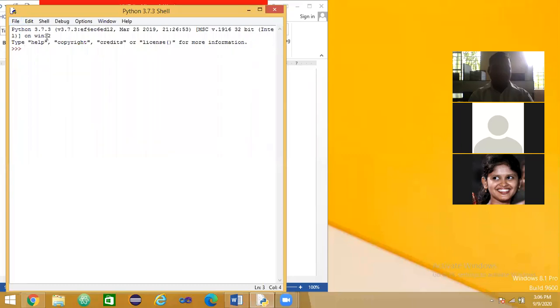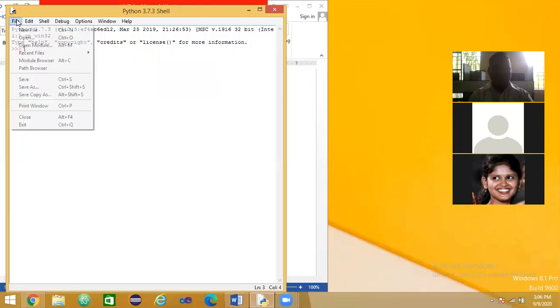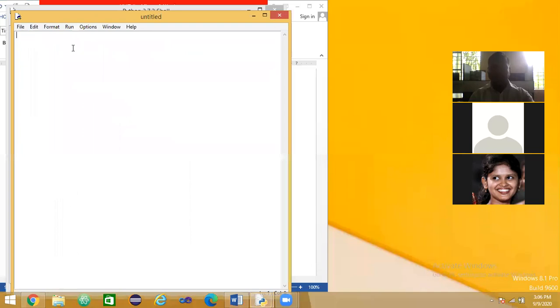I have already opened the Python shell, then I will open the file, new file. Here I will create the list. List1 is the name of the list, which is equal to, as I told, we have to use the square brackets to create the list. 1, 2, 3, double quotation, welcome.